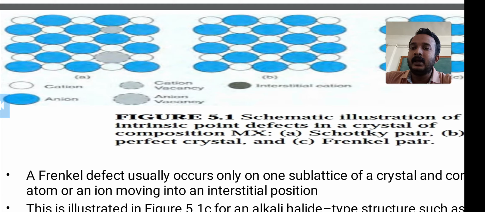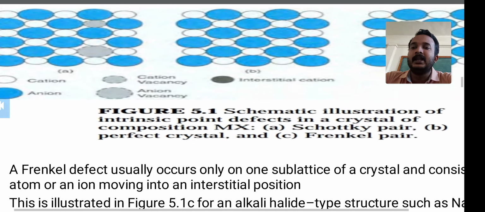The small faint gray circle shows the cation vacant site, and the large faint gray circle shows the anion vacancy. This is the Schottky pair, also known as the Schottky defect.